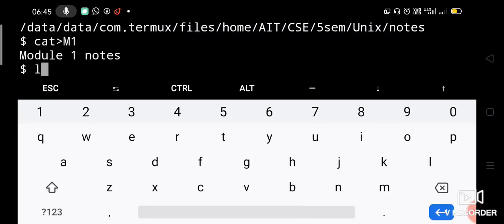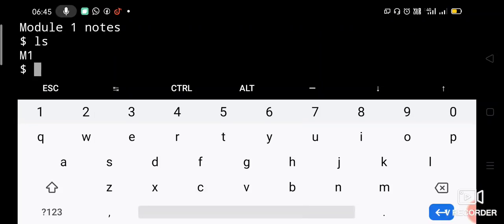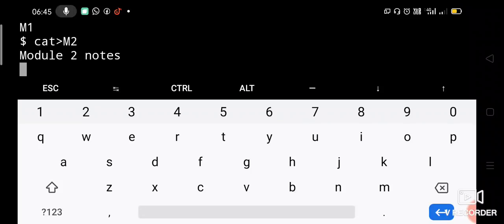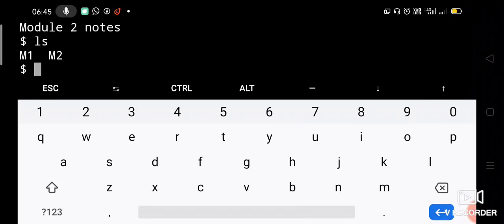Let us check ls, m1 is created. Similarly let us create m2, cat redirected to m2. Then type some contents, module 2 notes, any content of your choice you can place. Let us say Control D. So m2 is also created. Let us say ls, m1, m2 both are created.